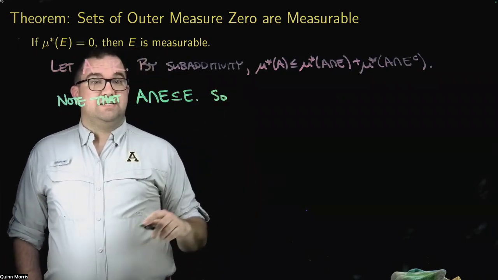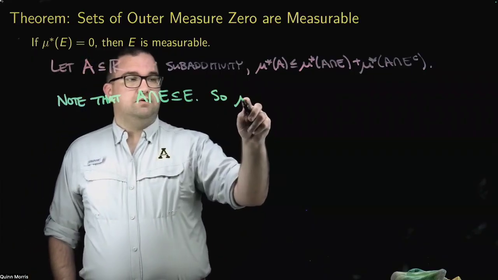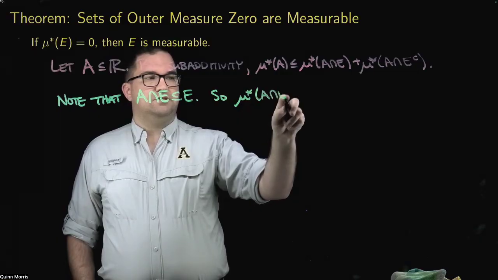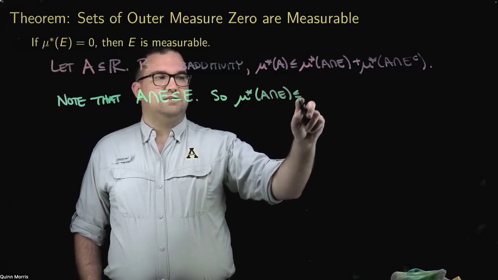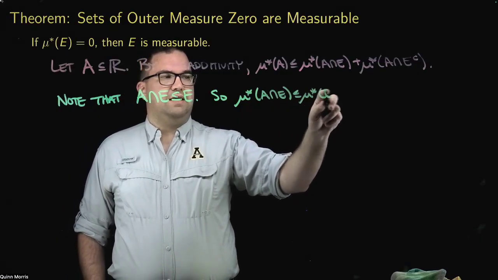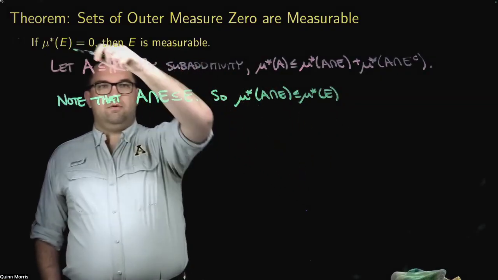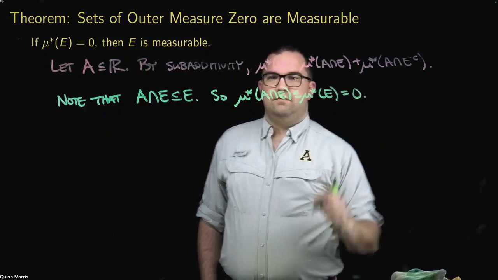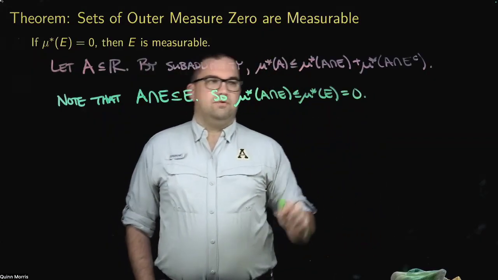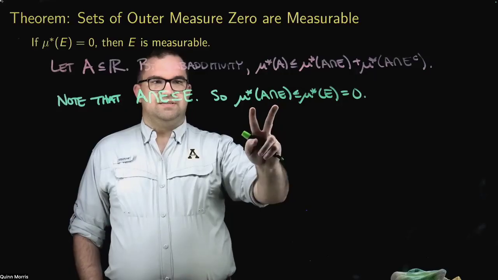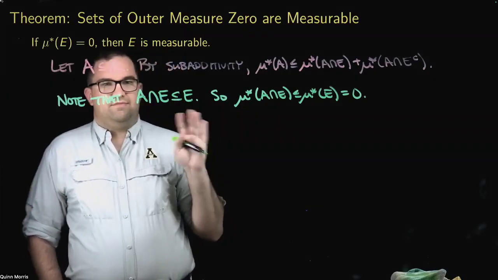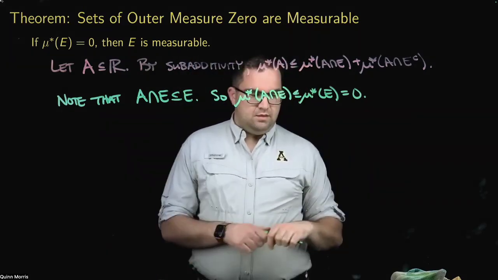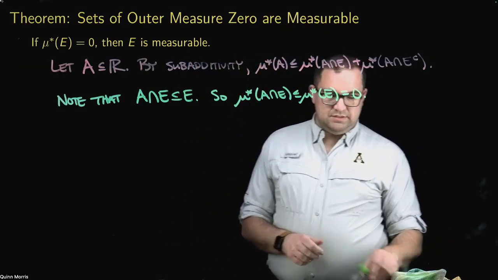Well, we have monotonicity of the outer measure. So mu star of A intersect E has to be less than or equal to mu star of E. But remember, we're assuming that our set has outer measure 0. So that actually means that the outer measure of this has to be equal to 0, but it turns out we don't even need that part, just that it's less than or equal to 0.